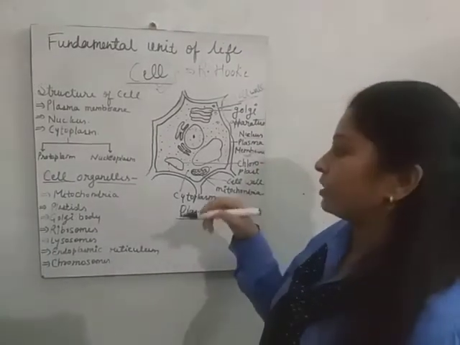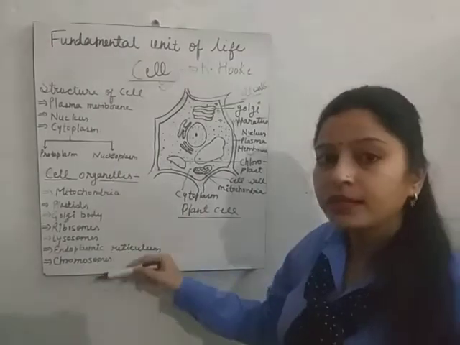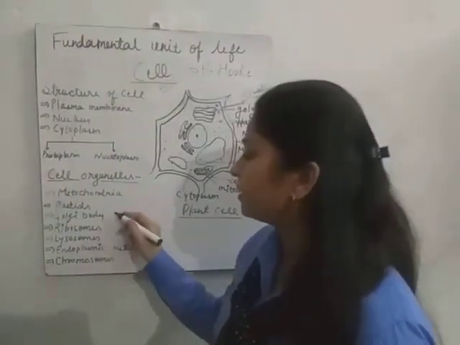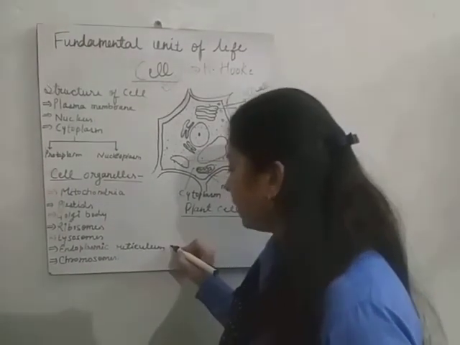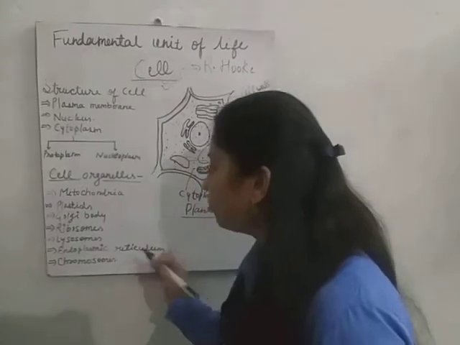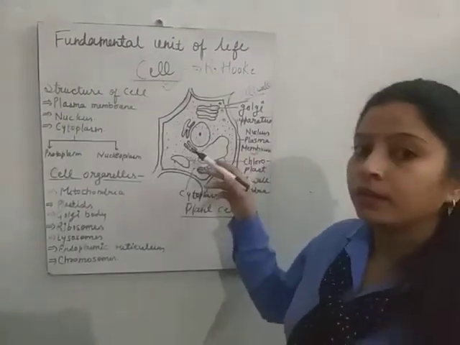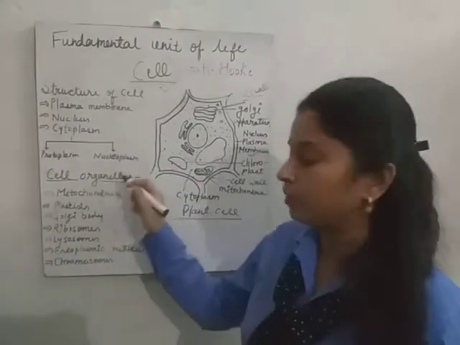Inside the cytoplasm, many more cell organelles are present. These are the cell organelles like mitochondria, plastids, Golgi body, ribosome, lysosome, endoplasmic reticulum and chromosome. These are the cell organelles which are present inside the cell and inside the cytoplasm. They perform different kinds of functions.